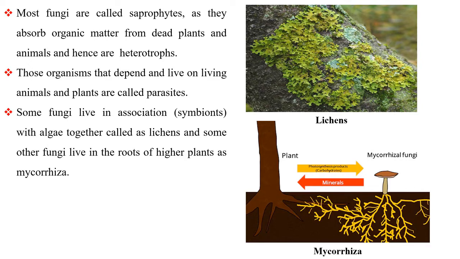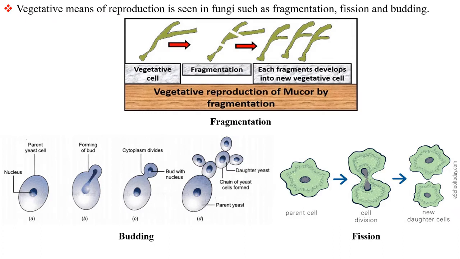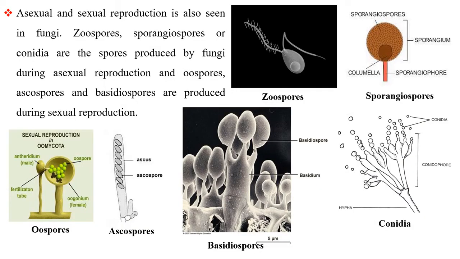Most fungi are called saprophytes as they absorb organic matter from dead plants and animals and hence are heterotrophs. Those organisms that depend on and live on living animals and plants are called parasites. Some fungi live in association with algae, together called lichens, and some other fungi live in the roots of higher plants as mycorrhiza. Vegetative means of reproduction are seen in fungi, such as fragmentation, fission, and budding. Asexual and sexual reproduction are also seen in fungi.